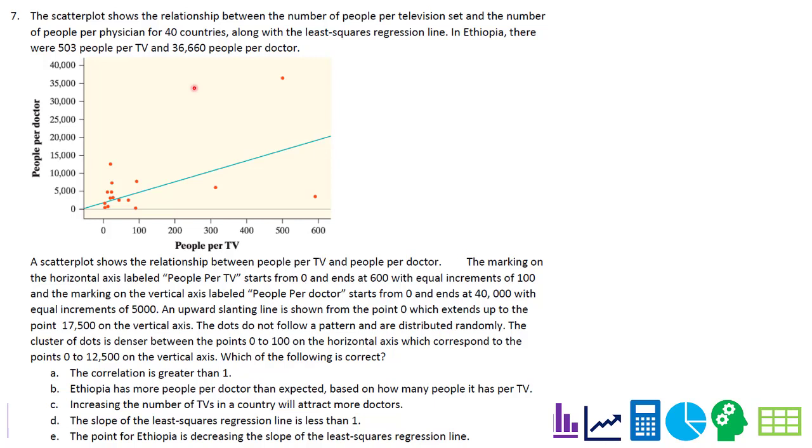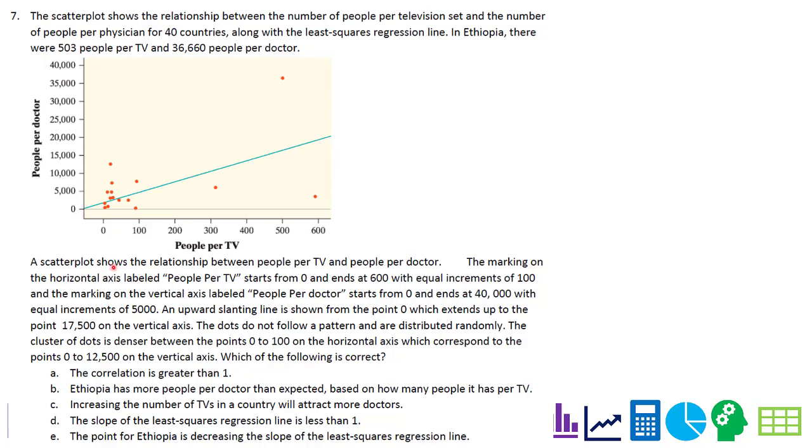The dots do not follow a pattern and are distributed randomly. The cluster of dots is denser between the points of 0 to 100 on the horizontal axis, which correspond to the points 0 to 12,500 on the vertical axis. So there's your 0 to 12,500, and there's your 0 to 100.